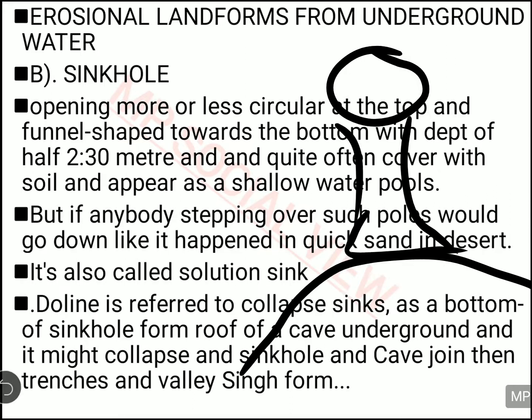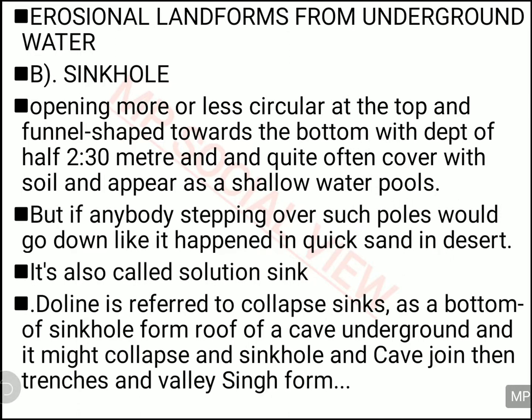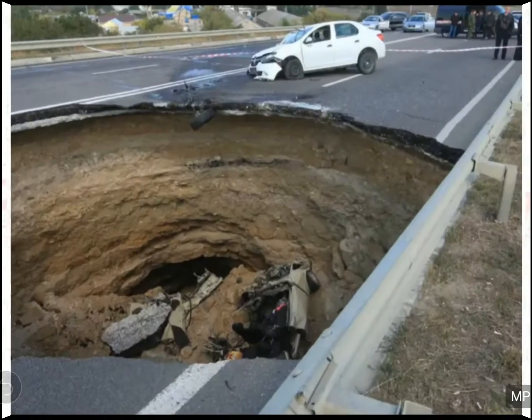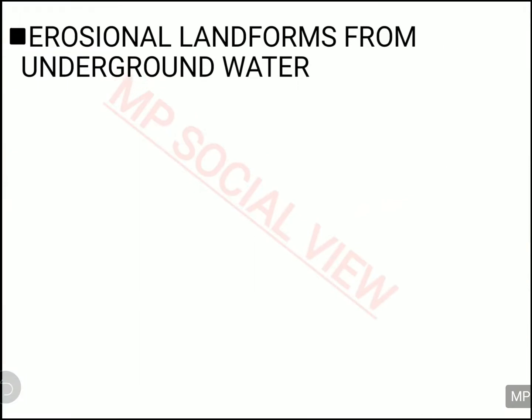So you can see when the roof gets eroded, the sinkhole will get extended, and further it will become deeper. So this is your sinkhole, which looks like this from the surface of the earth, looking round, but inside it is conical in shape.